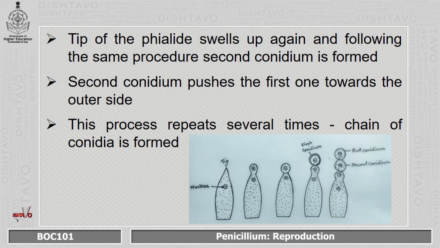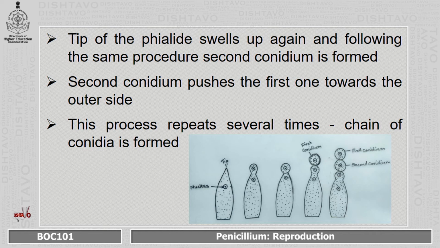So, you can see here, this is the tip of the phialide, this is a phialide or a conidiogenous cell. The tip of the phialide starts swelling up, the nucleus divides, one of the nuclei moves to the swollen tip, and by formation of a partition, this conidium gets separated from the mother cell. So, this is how the first conidium is formed.